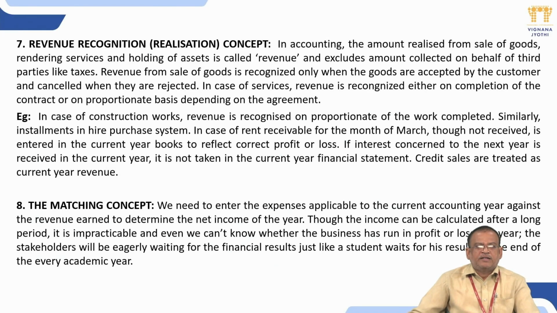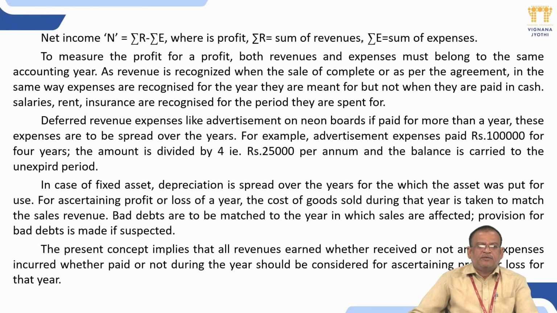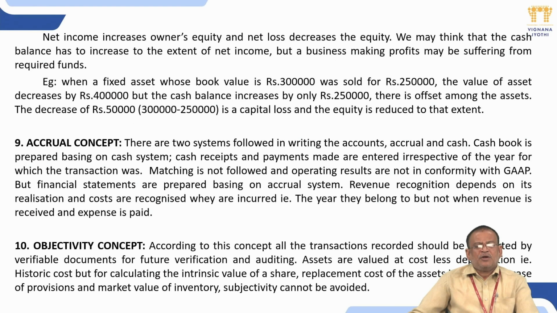Revenue recognition concept: generally, it is the amount realized from sale of goods, rendering services and holding of assets, called revenue, and it excludes amounts collected on behalf of third parties, like taxes. Next one is the matching concept. We need to enter the expenses applicable to the current accounting year against the revenue earned to determine the net income of the year.